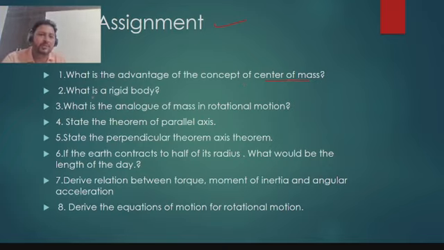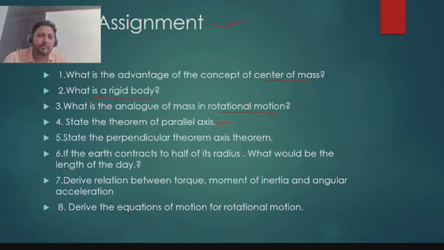So what is a rigid body? Already we have discussed. A body in which the separation between the molecules does not change even when a deforming force is acting on it. What is the analogy of mass in rotational motion? We have studied, that is moment of inertia.